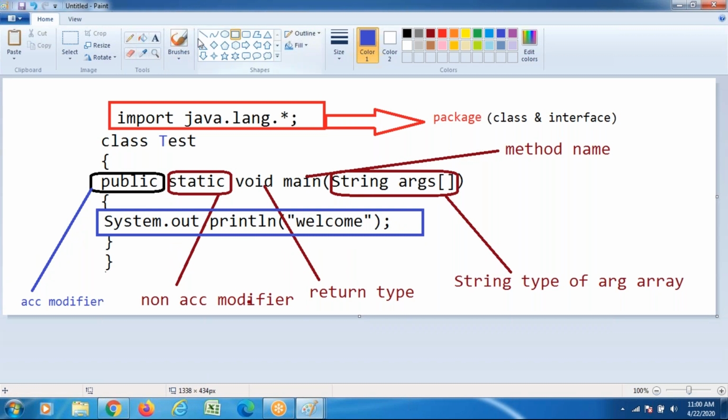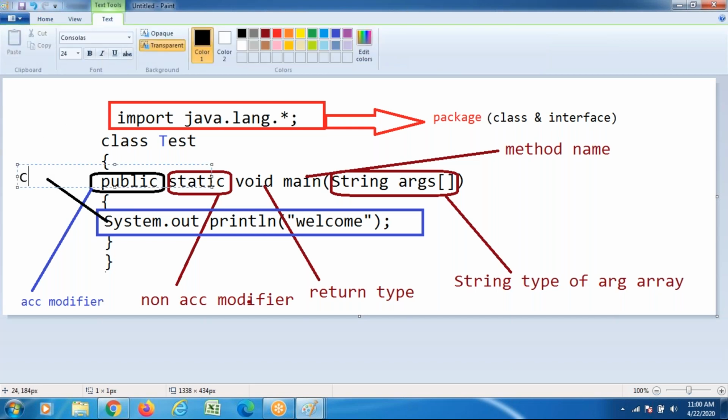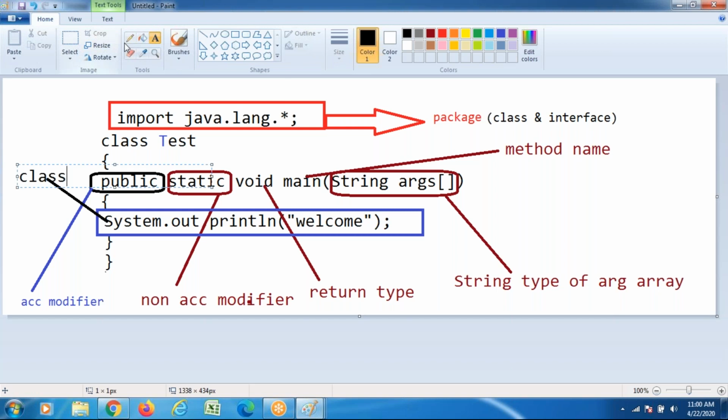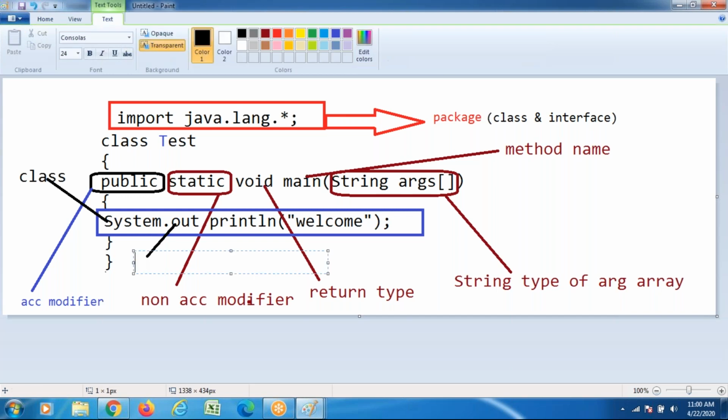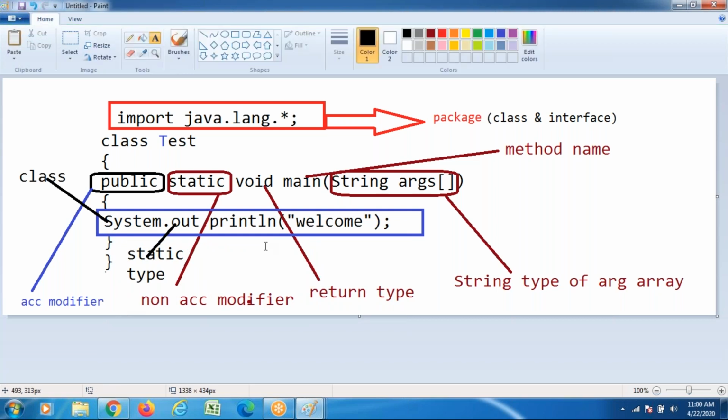Now in this one I want to concentrate on System. What is this System? System is a built-in class, an existing class. Out is an output field, a static type of field. Println is a method.